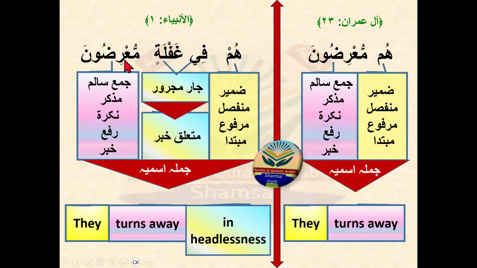Hum Muridun, Hum Muridun. What's the difference in both of them? The Jar Majrur is here as well. So in this slide, you can learn that Jar Majrur is an optional part. It can come in the Jumla Ismiya, or it may not come in the Jumla Ismiya. If the context requires extra information, then Jar Majrur will be there.